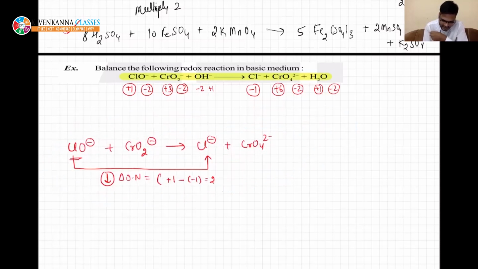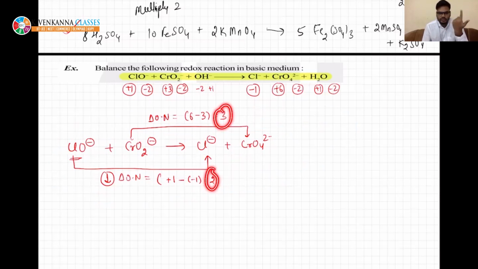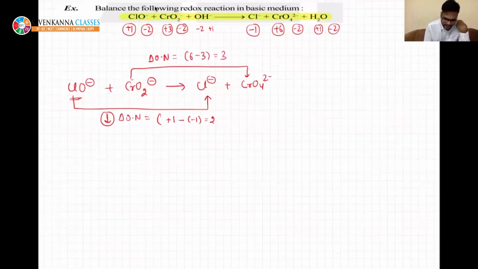CrO2 minus, again I am taking CrO2 minus. For this, the oxidation number is changing from +3 to +6, so the change is 6 minus 3, that is 3. Only one atom, so I am taking the net change as 3. But these are not equal, so you need to cross multiply. The 2 needs to be multiplied by 3 and this needs to be multiplied by 2.